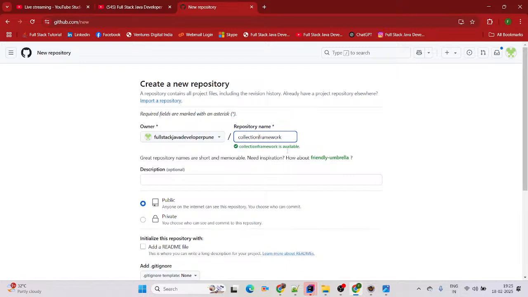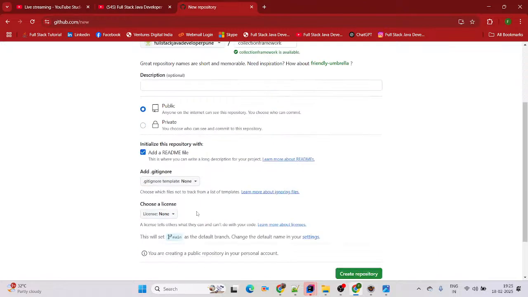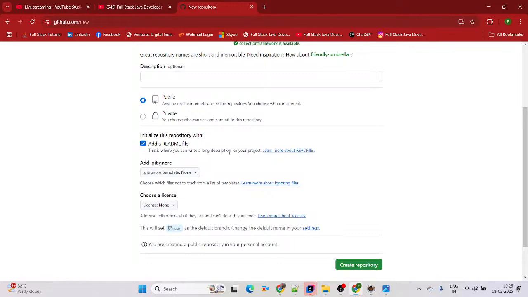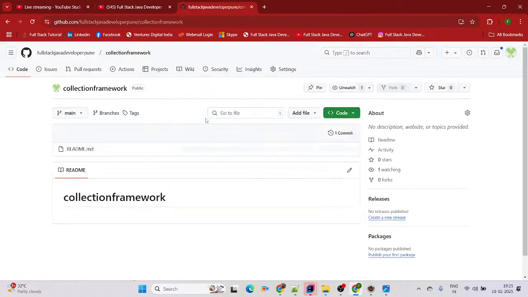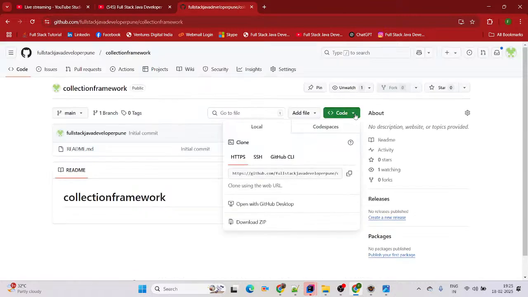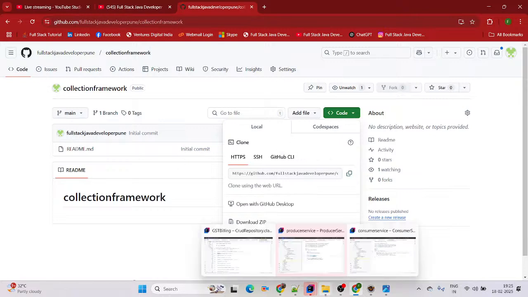I will give the name including collection framework here. This is a public repo I am creating, so anyone will be able to access this repo. That's why I'm giving public here. Then click on create the repo. Our repo is created successfully. Once the repo is created, then coming to this code, just copy it to the clipboard. It means copy this URL.